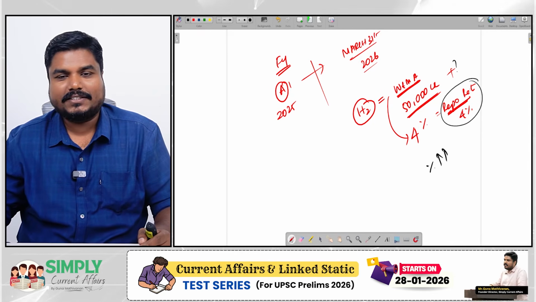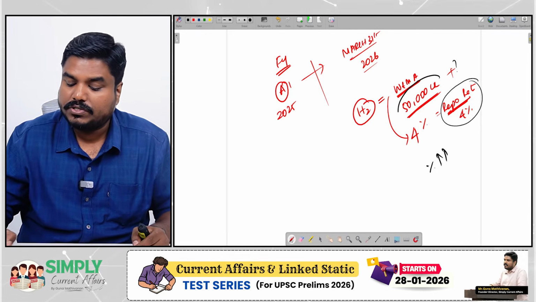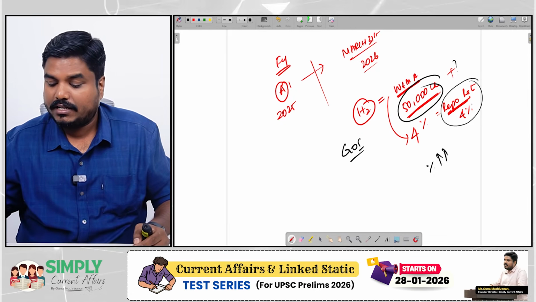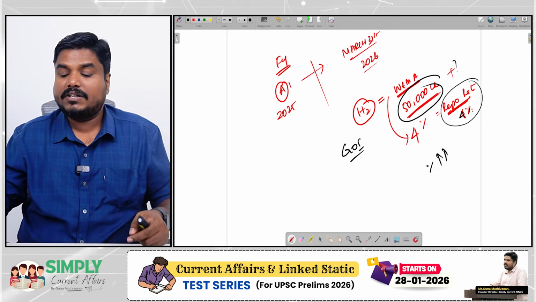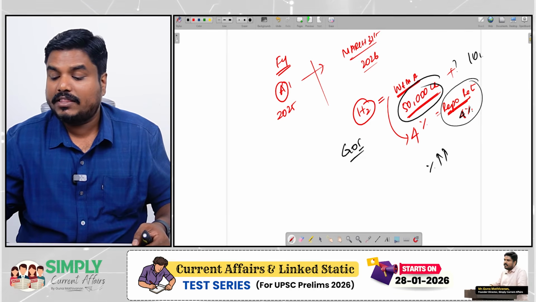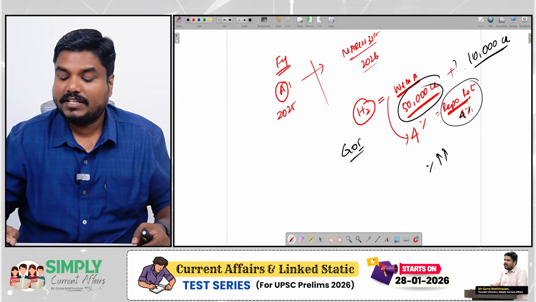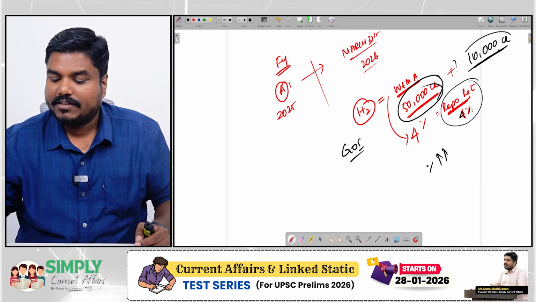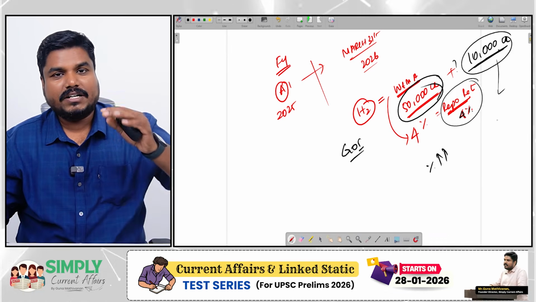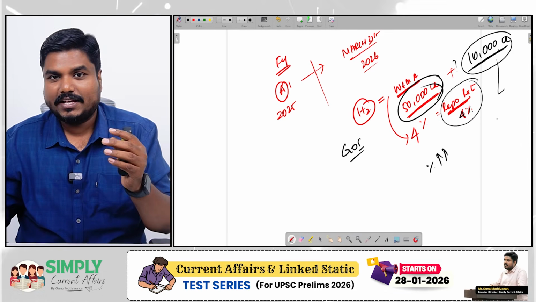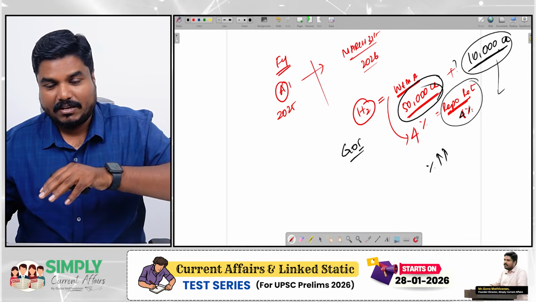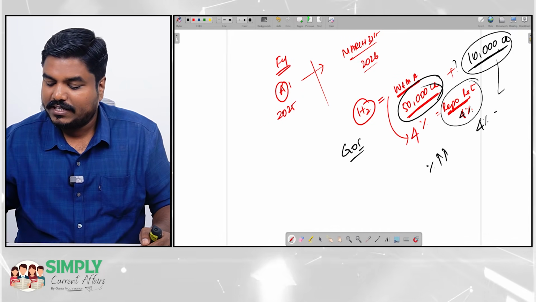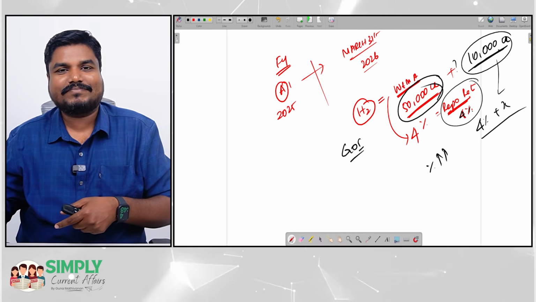Regular repo is 4%. For example, up to 50,000 crores, Government of India is borrowing up to 50,000 crores, interest will be 4%. But if Government of India is borrowing another 10,000 crores, that means 50,000 crores plus 10,000 crores, 60,000 crores, okay. Now in that case, for this 10,000 crores, government will be charged, or RBI will be charging an additional interest. Along with this 4%, an additional interest will be charged.